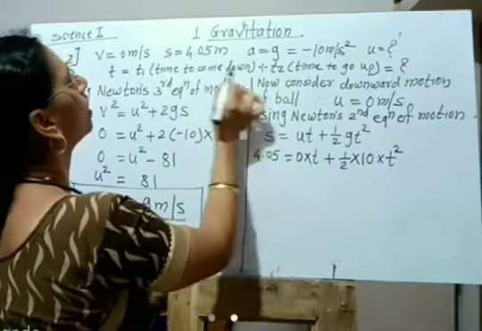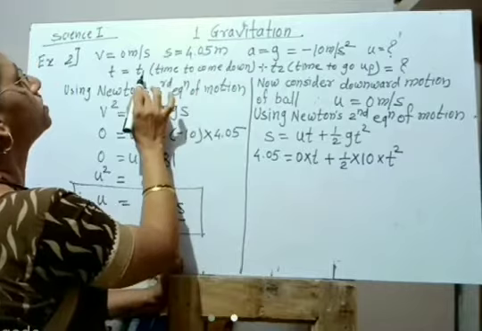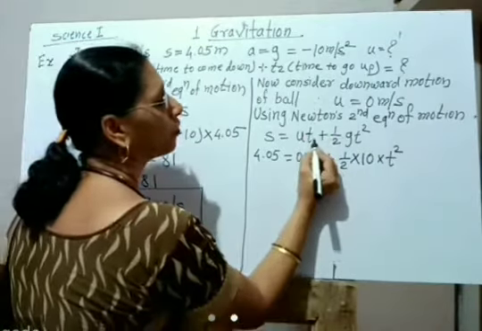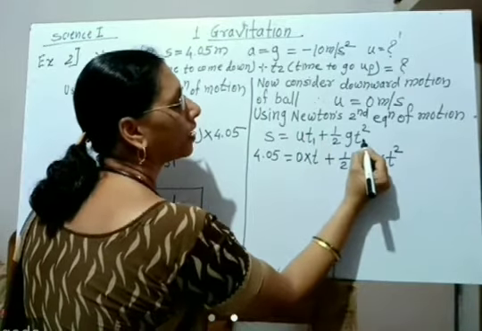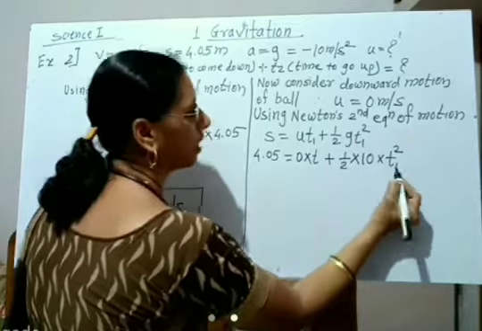Now we are going to calculate the time to come down. It is denoted by t1. Therefore we can write here the time as t1.